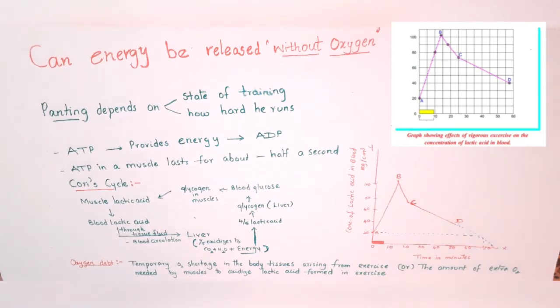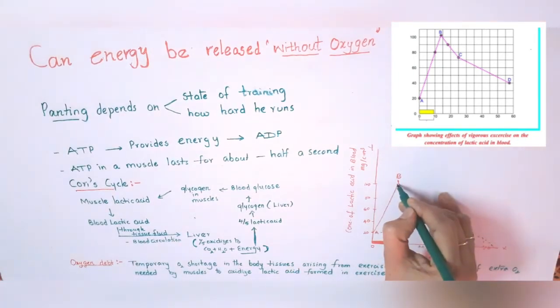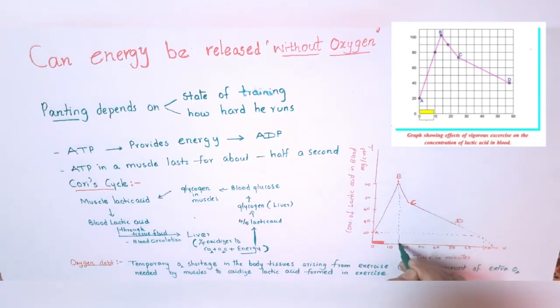Can you answer this? Once again I will repeat the question. If the trend between points C and D were to continue at the same rate, how long might it take for the original lactic acid level to be reached again? So what is the answer? 70 minus, here if you see it is the maximum, and if you take it, it is 15.